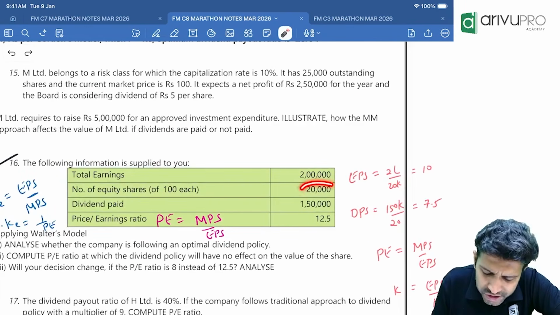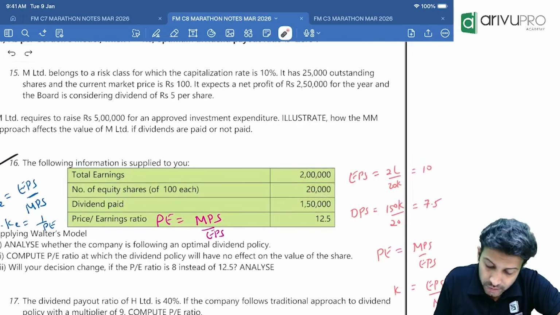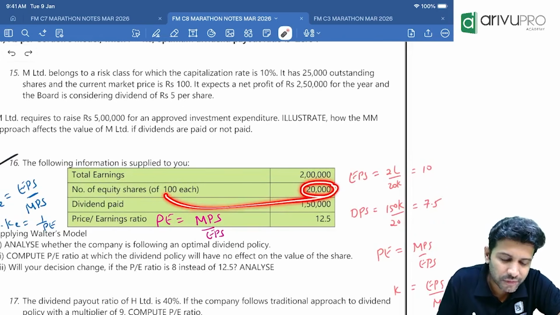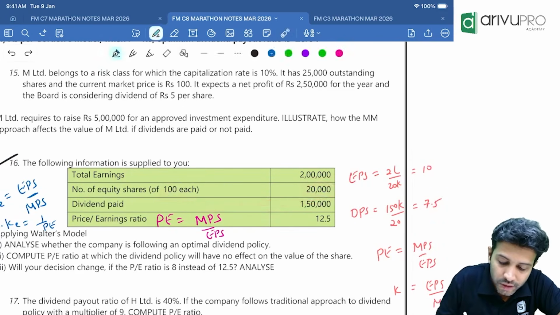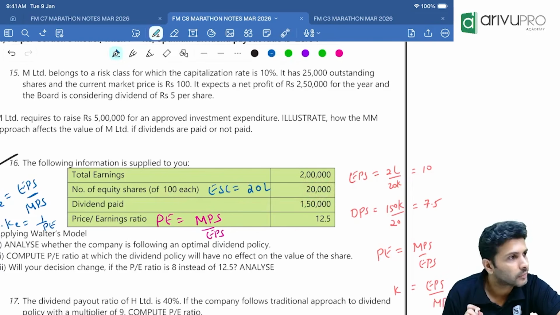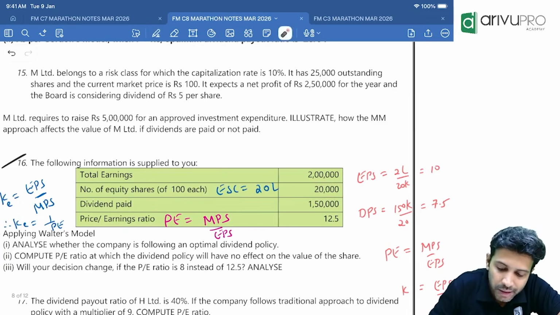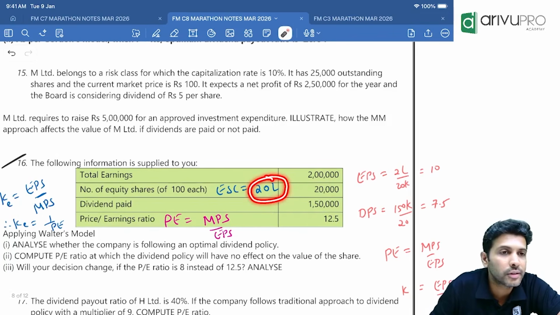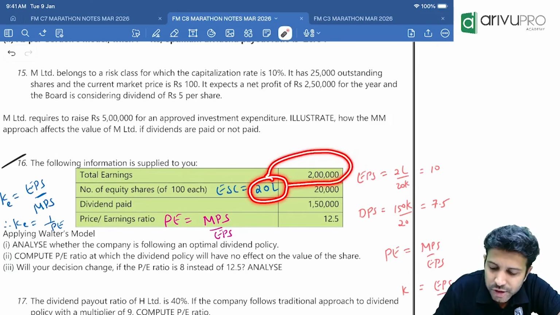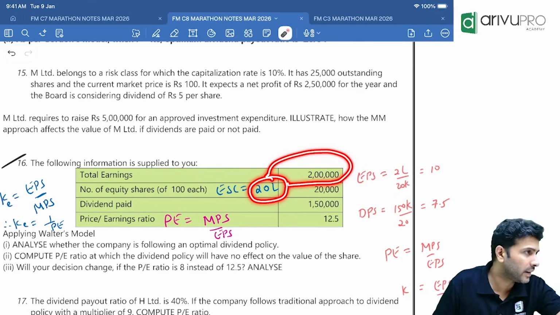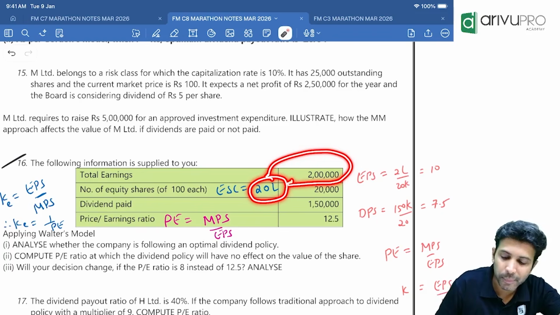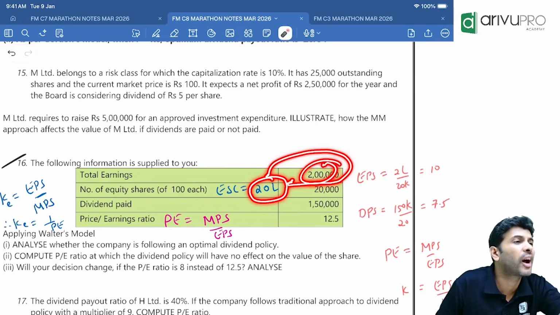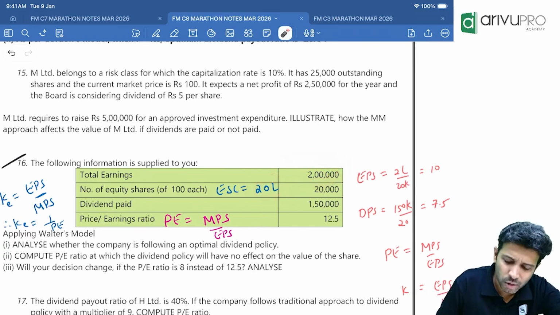How much is your equity share capital? Number of equity shares is 20,000, each with face value 100. So what is the equity share capital? 20 lakh. Agreed. So you have raised 20 lakh from equity shareholders. Using that money only you have generated earnings. How much earnings have you generated? 2 lakh, using 20 lakh capital. How much is that return? 10%, because 10% of 20 lakh is 2 lakh. That only we call R.